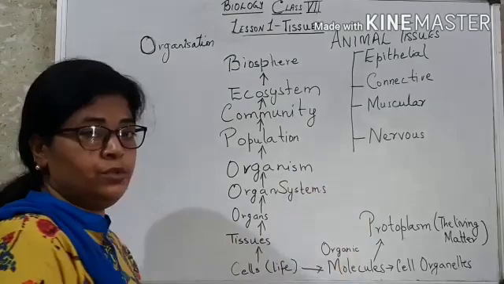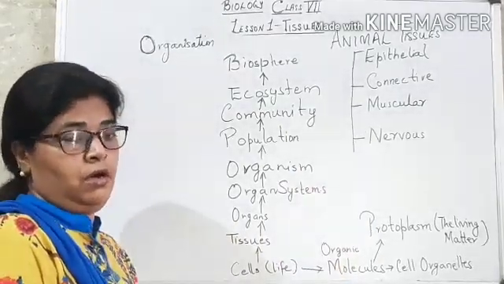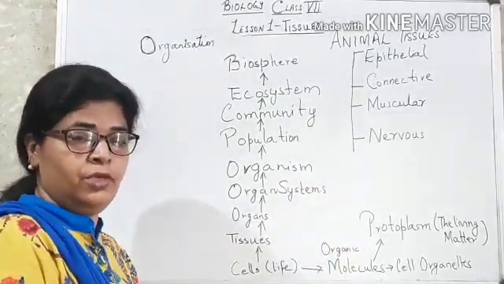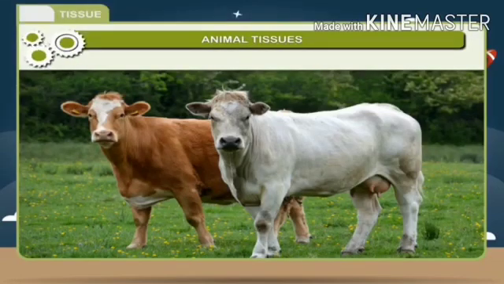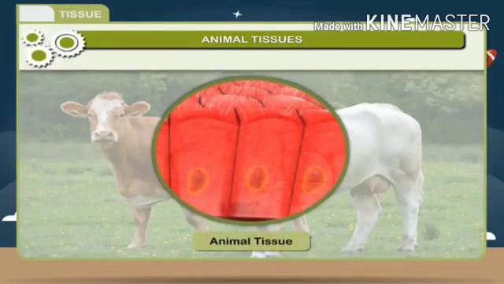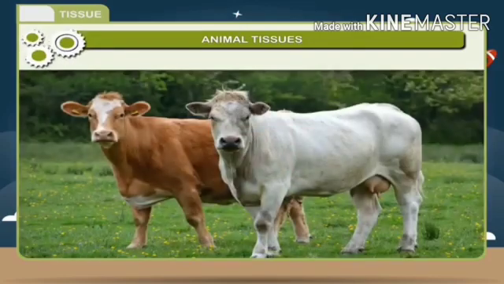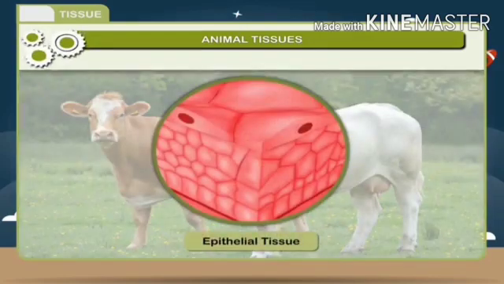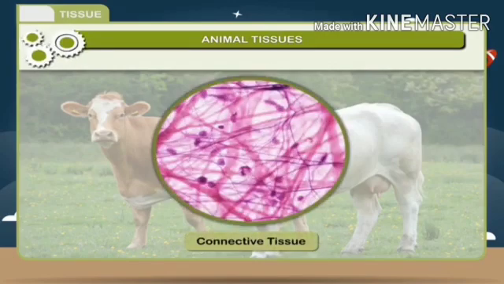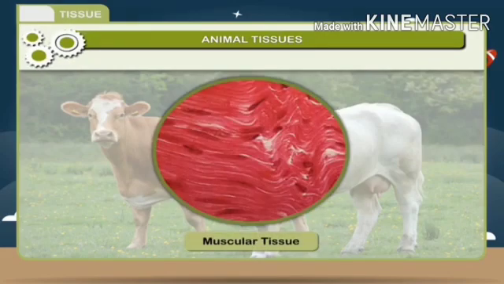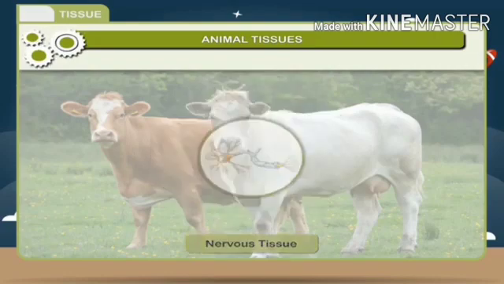The animal tissues, you will see more and learn more about it in a special video. When a group of similar cells perform a particular function in an animal, it is referred to as tissue. These tissues can be differentiated into four groups according to the structure and function of the cells. The four types of tissues are: 1. Epithelial tissue, 2. Connective tissue, 3. Muscular tissue, 4. Nervous tissue.